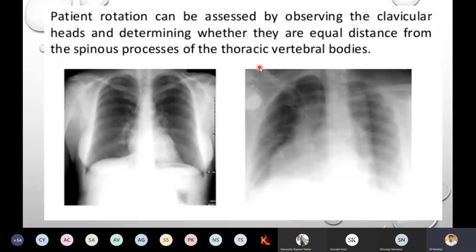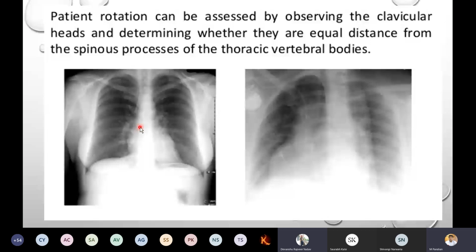Now, patient rotation can be assessed by observing the clavicular heads and determining whether they are equal distance from the spinous process or thoracic vertebral bodies. Which one is abnormal, the right side or left side? Anyone can unmute and tell. Where I place the pointer, is this one abnormal or the other one? The other one, right, sir.